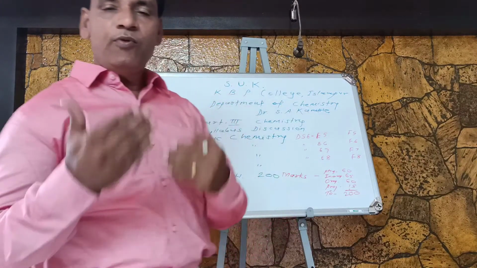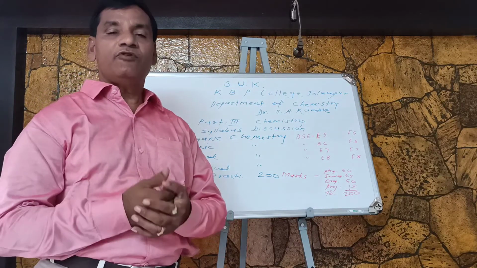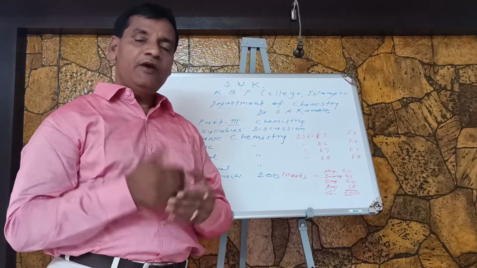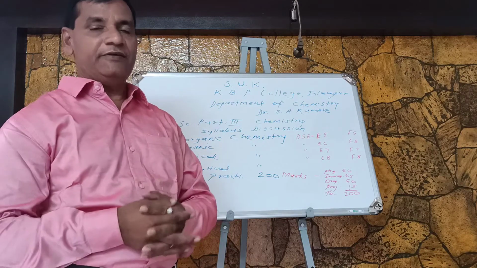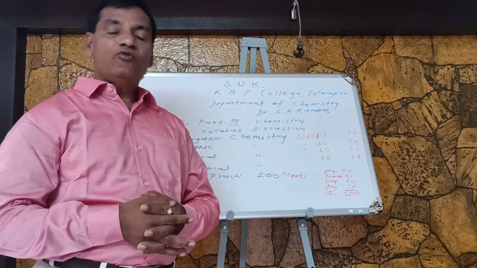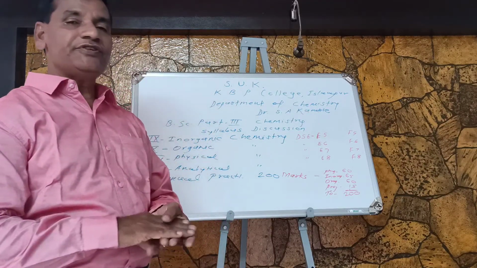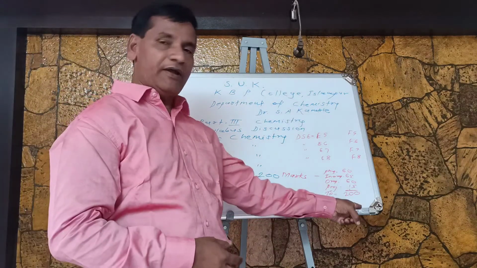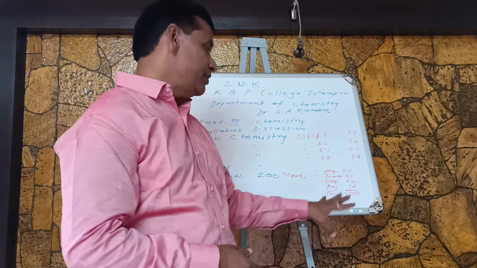So in this way there are 4 theory papers for semester 5 and the remaining 4 for semester 6. In this way 4 plus 4, 8 theory papers will be there throughout this final year program. And at the end of this year you are going to face a practical examination which will be conducted by Shivaji University, and this annual practical examination will be for 200 marks.